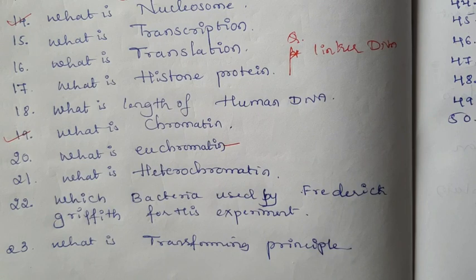It is known as transcriptionally active chromatin which is present exactly in the center of the nucleus. Next question, what is heterochromatin? Heterochromatin is a transcriptionally inactive chromatin which has a tight interaction between proteins and DNA, okay, which is present in the peripheral regions of the nucleus.